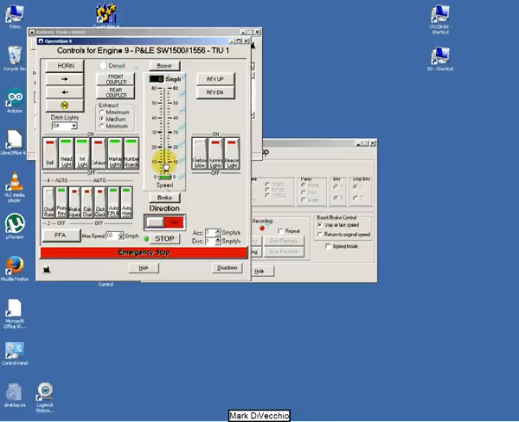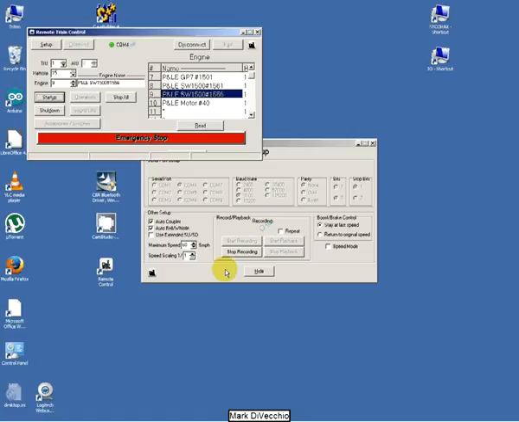Switch into reverse and we'll run backwards for a little bit. And we'll stop it, shut down, and back on the setup screen, we'll press stop recording.